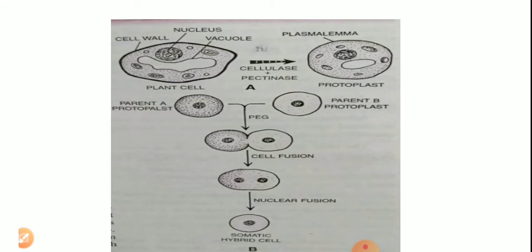So these two plants were crossed by Carlson and his colleagues. Later on, somatic hybrids were also produced between Brassica, Petunia, and Solanum. These are some other plants where somatic hybridization was successfully done.